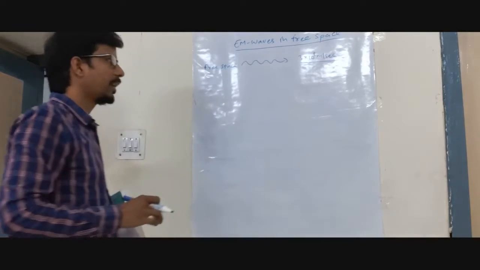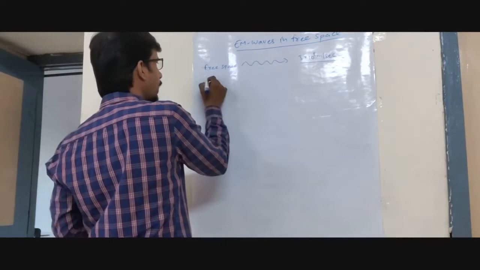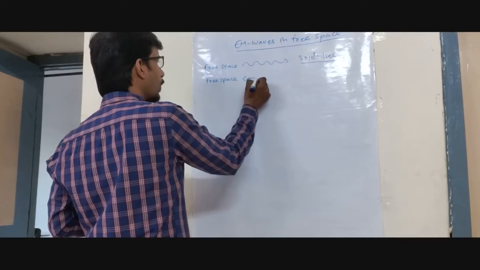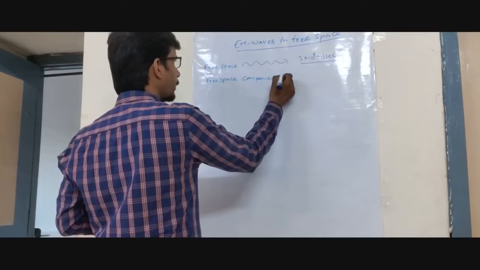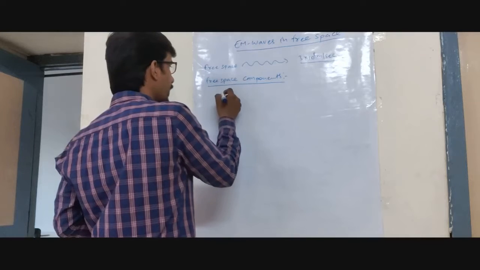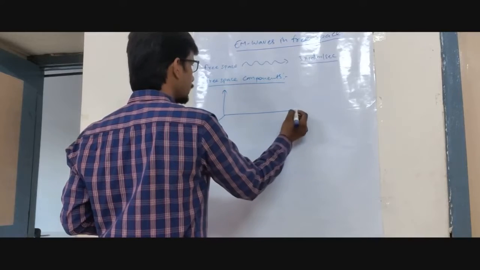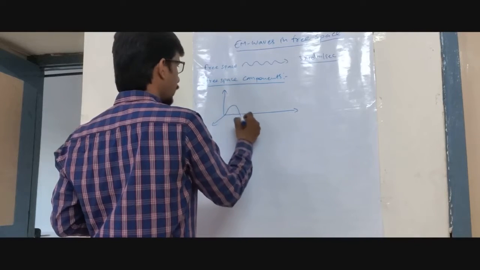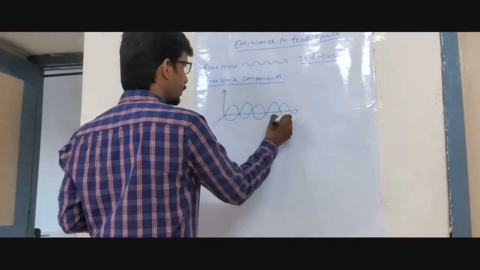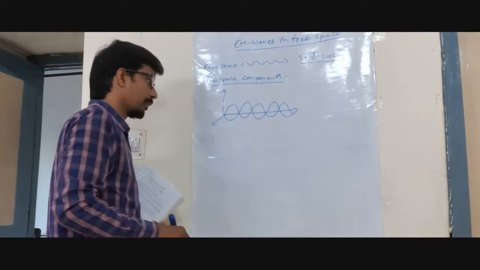And here we will see in detail how the propagation of the wave takes place. In free space, we have two components: the electric field and the magnetic field. Oppositely, we get the electric field and magnetic field, and both together give us the spectrum.